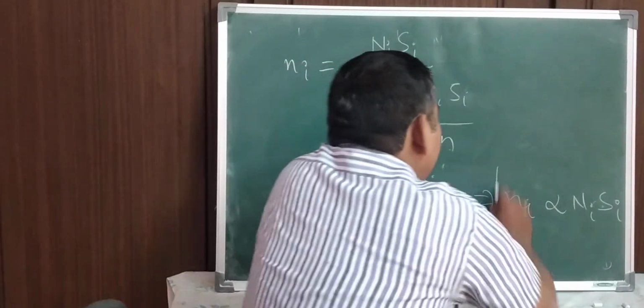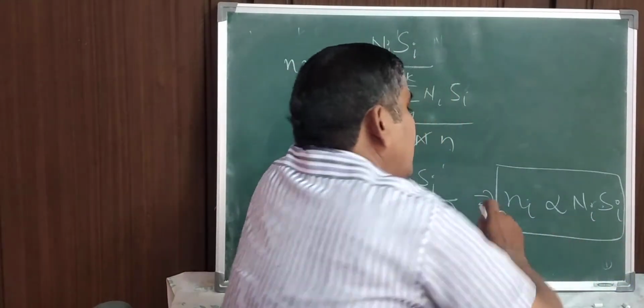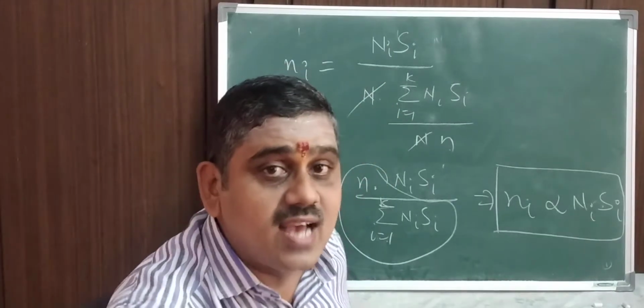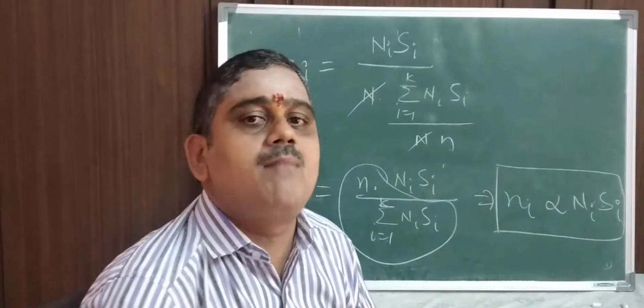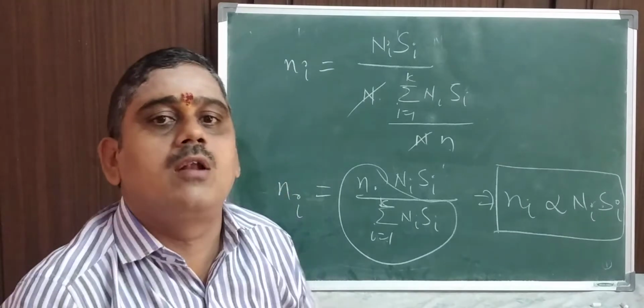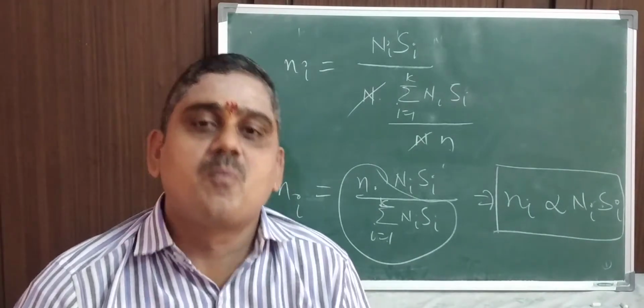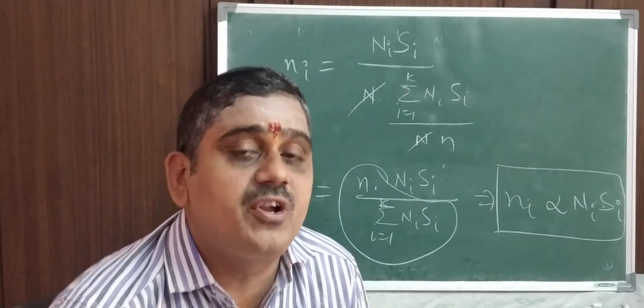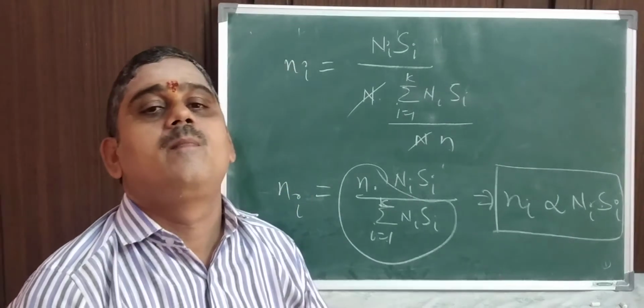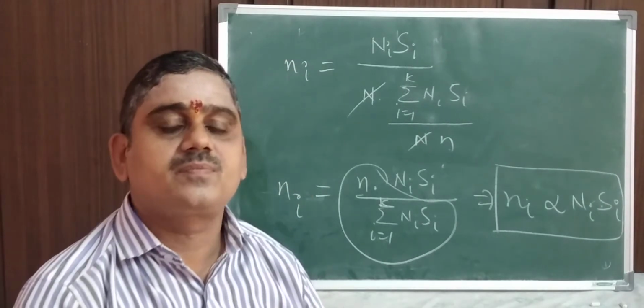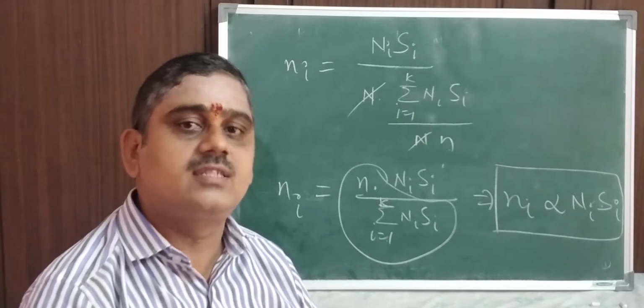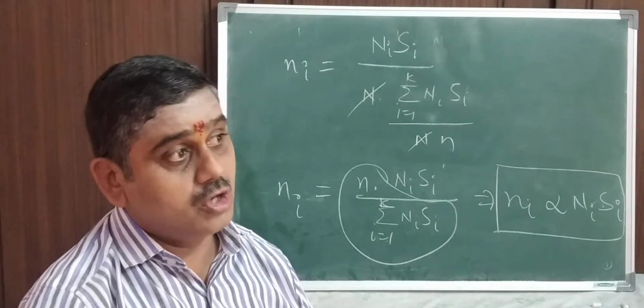So this is the theorem that is required: ni is proportional to capital Ni Si. So whatever sample size is going to be drawn, it is proportional to Ni and Si. If you take a large one, you will get more precise estimates for the sample mean. So it depends on Ni.